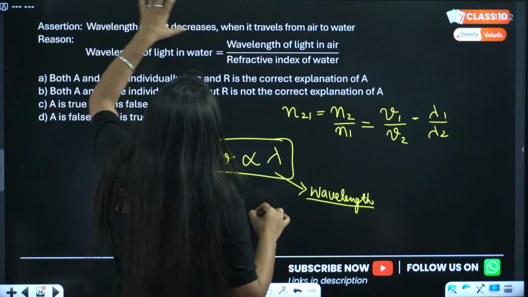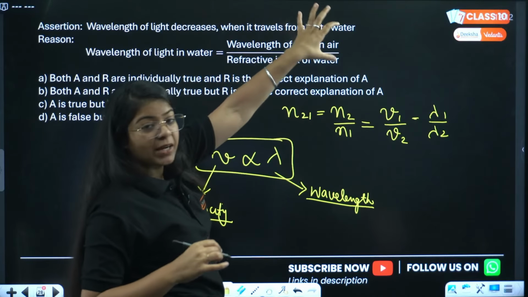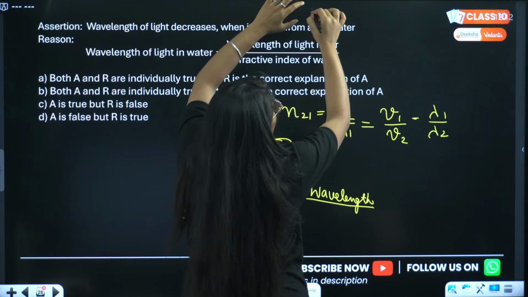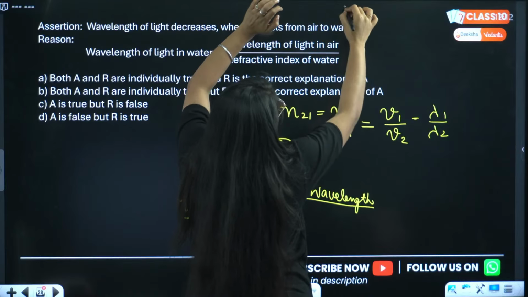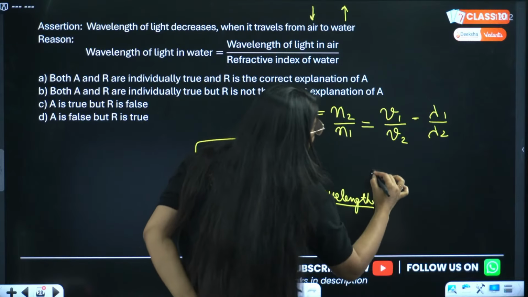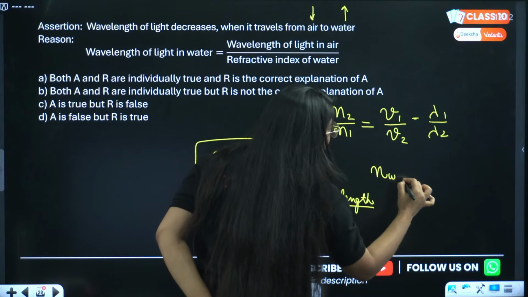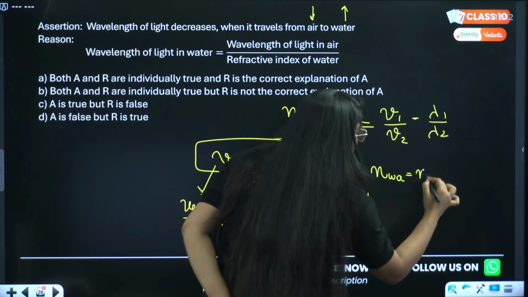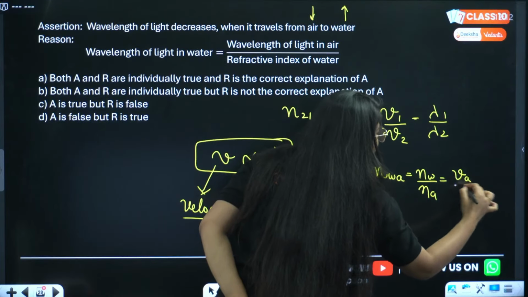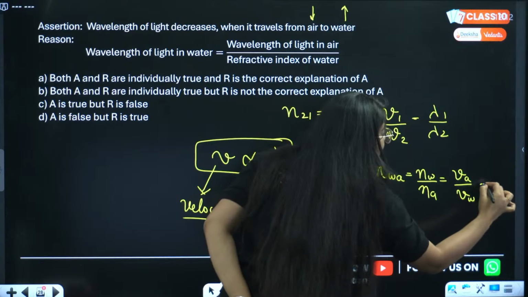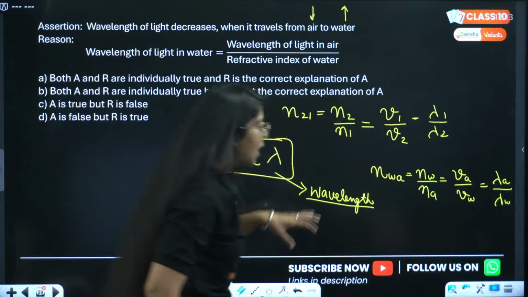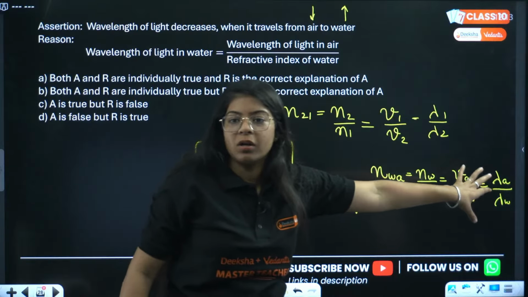Now, wavelength of light decreases when it travels from air to water. Water has more refractive index, air has less refractive index, right? So, can I write N of water with respect to air? That will be N of water divided by N of air, and velocity of light in air divided by velocity of light in water. Wavelength of light in air divided by wavelength of light in water. Do you understand this whole formula?